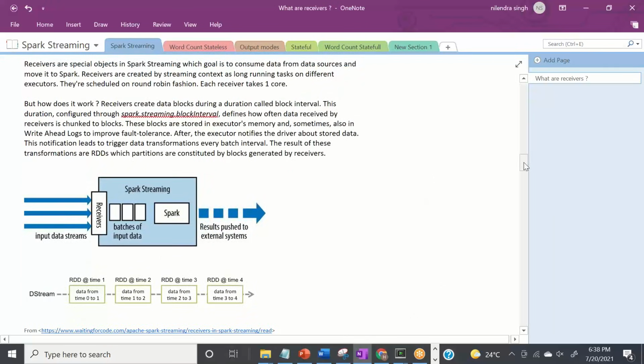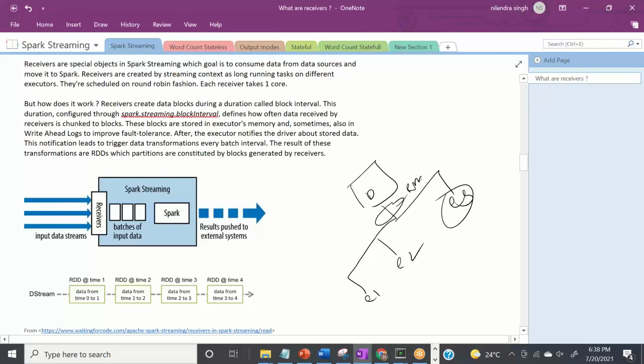One more important thing. The question arises: how to create these D streams, and who is creating them? When we talk about Spark, we have one driver, and then we have multiple executors, E1, E2, E3. In between, we have a resource manager. Here you submit your application, it goes to the driver, it gets converted and transferred to the executors.